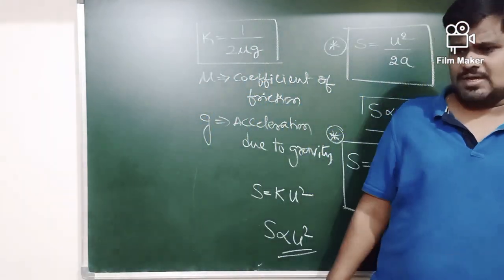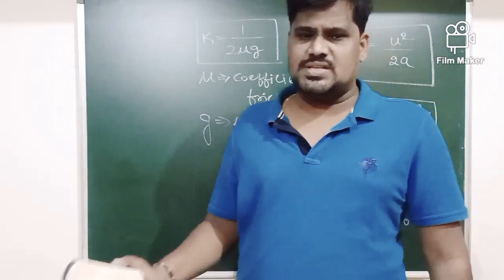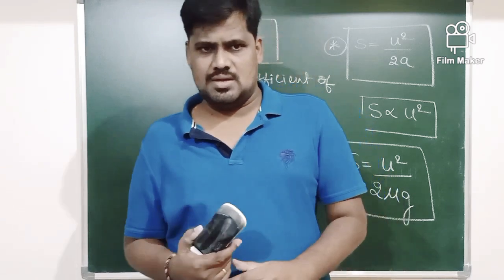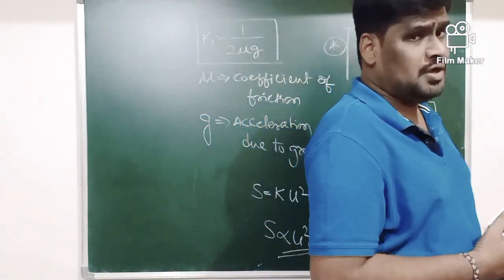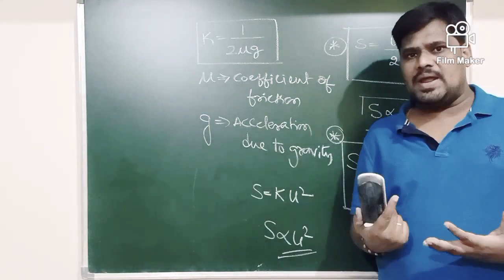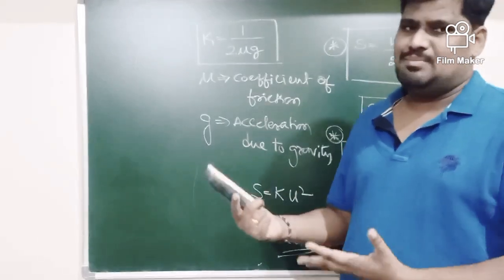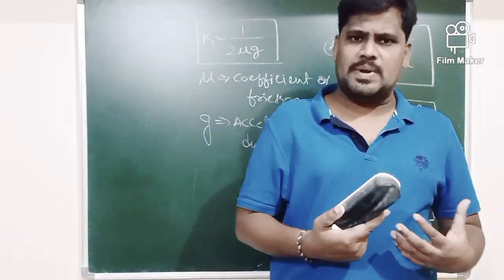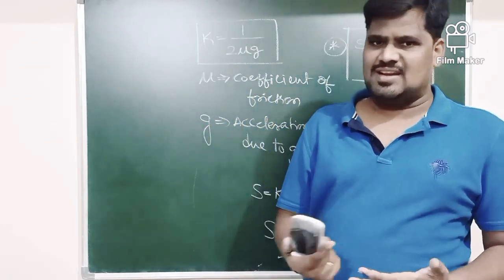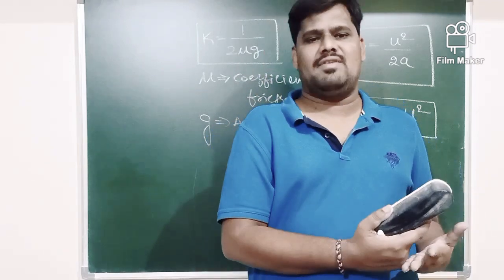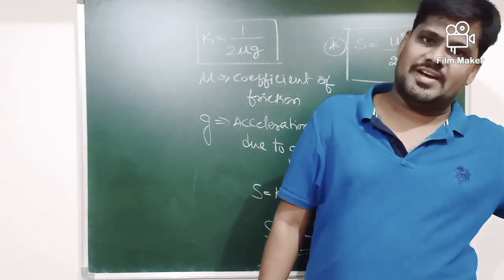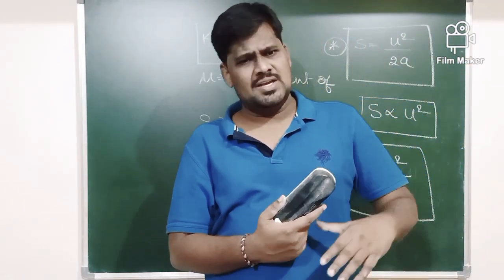Let me take one example here. Say for example a bus is traveling with a speed of 40 kilometer per hour, and a driver is applying the brakes to stop the bus. Of course, when the driver is applying the brakes, you know very well the bus suddenly will not come to rest. It is going to travel some further distance before coming to rest. That distance we'll call a stopping distance.